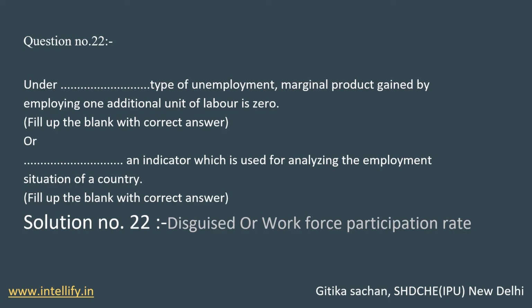Now the second one: dash, an indicator which is used to analyze the employment situation of the country. The answer is workforce participation rate, because by the number of workforce participation rate in the country or in the economy, we can analyze the employment level in the country. So the answer is workforce participation rate, an indicator used to analyze the employment situation of the country.